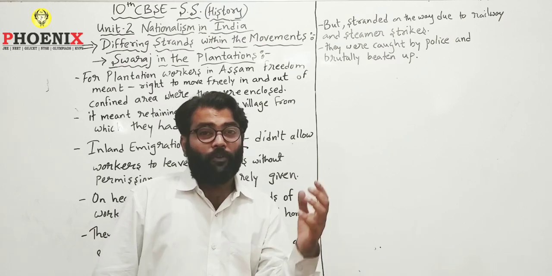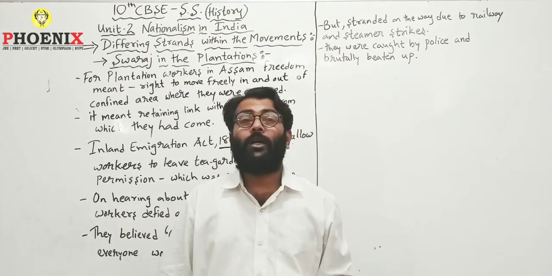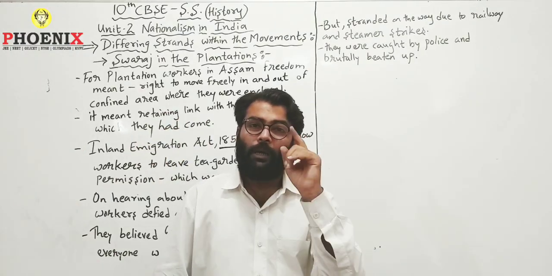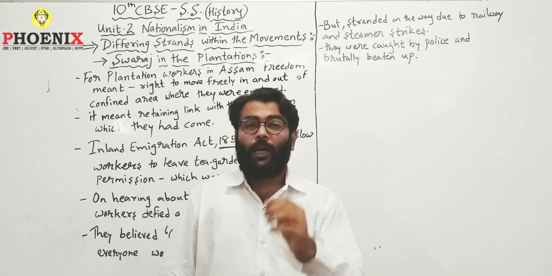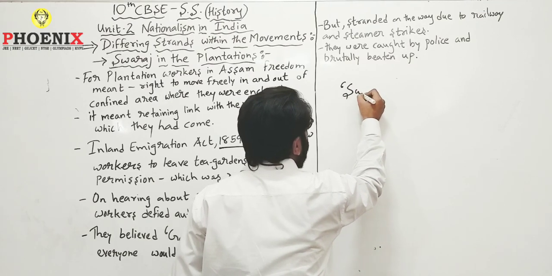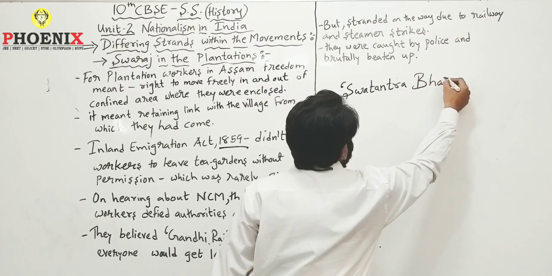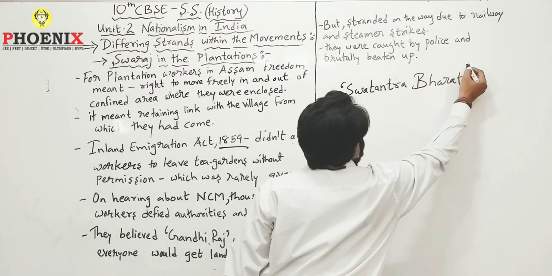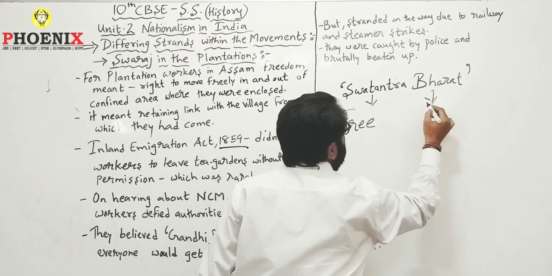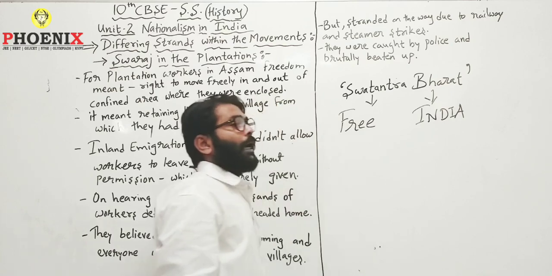But still, after the call of Gandhiji, everybody came to see Swaraj as a common vision. Though different people had different ideas of Swaraj, different meanings of Swaraj, they all shouted a common slogan. And what was the common slogan being spoken and shouted everywhere? Swatantra Bharat. The word Swatantra means free, and obviously Bharat means our beloved motherland, our country, India.